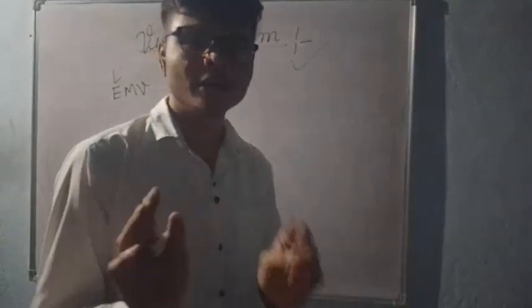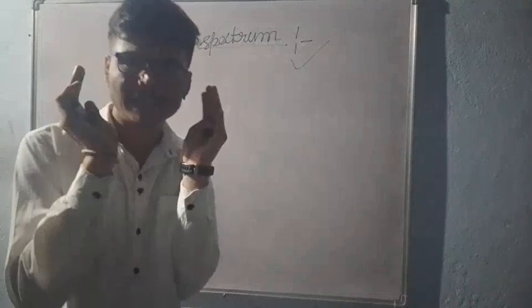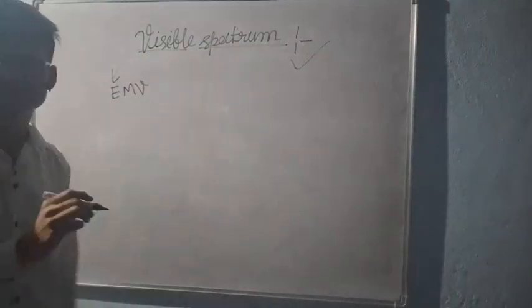Today we are with our new topic, that is the visible spectrum consisted in electromagnetic waves. The visible spectrum is a part of electromagnetic waves. It is an electromagnetic wave and it is visible with our naked eyes.